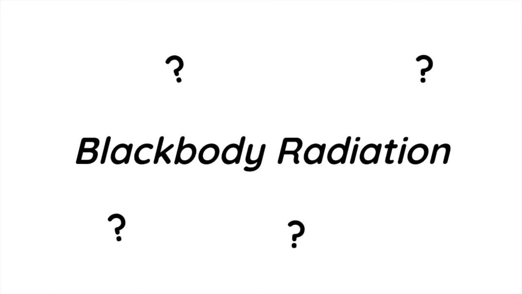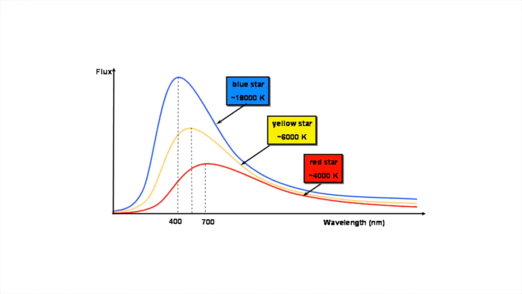Next up in the quantum physics sequence is blackbody radiation. What is blackbody radiation? A blackbody is an object or system which absorbs all electromagnetic radiation falling upon it without reflecting or transmitting any. Its radiation is a thermal radiation that is emitted in a continuous spectrum according to the temperature.